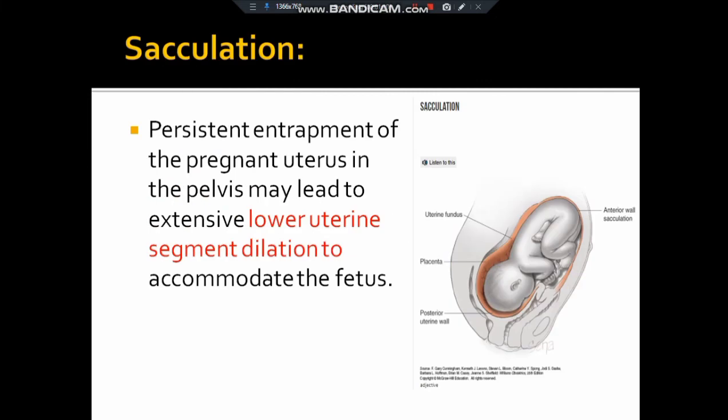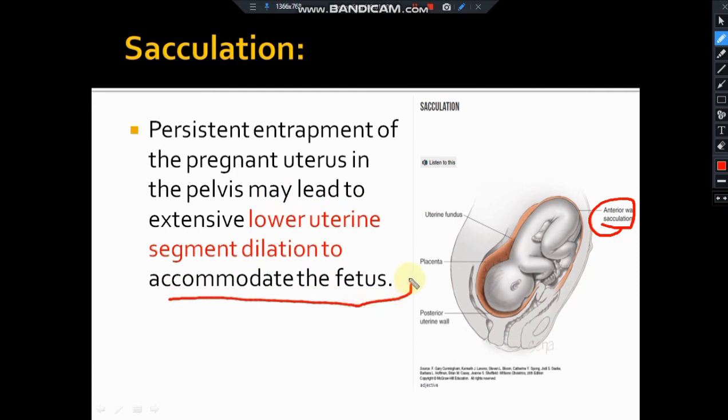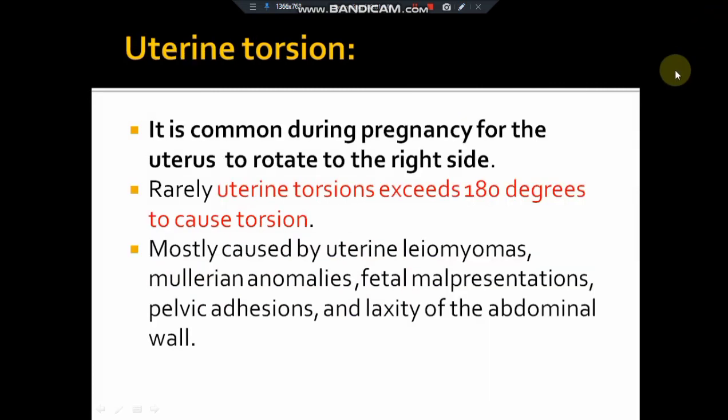Here comes sacculation. In this picture you can see there is an anterior wall sacculation, which means there is a dilation of the lower uterine segment. Why is there a dilation? To accommodate the developing fetus. This is known as sacculation. Okay, we'll go to the next slide.